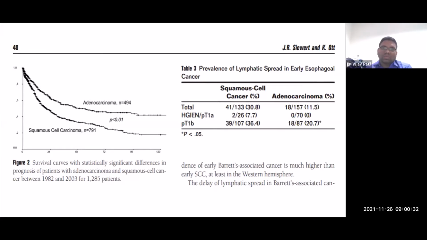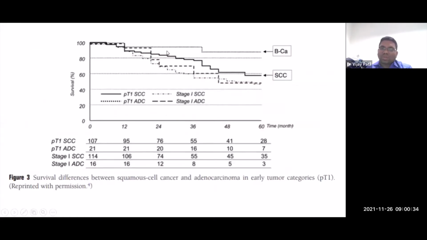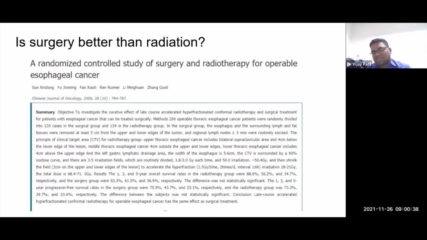And it's important to notice this because most of the studies here have a mix of adeno and squamous. The question comes as we discuss radical chemoradiation in cervical esophagus, and we discussed that surgery was too mutilating. Up till now in thoracic, we have discussed when you want to perform local surgery and the way you would do surgery. The question comes, is surgery really better than radiation?